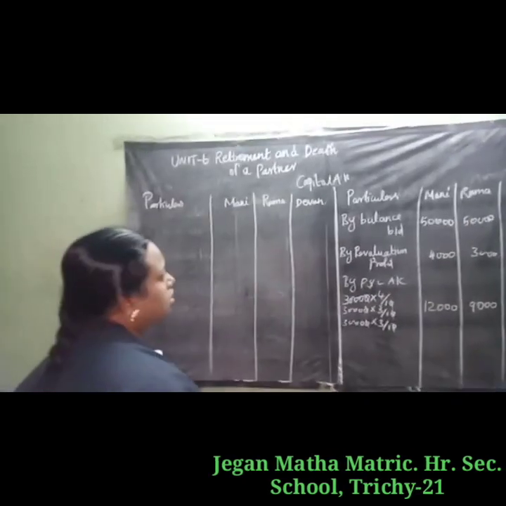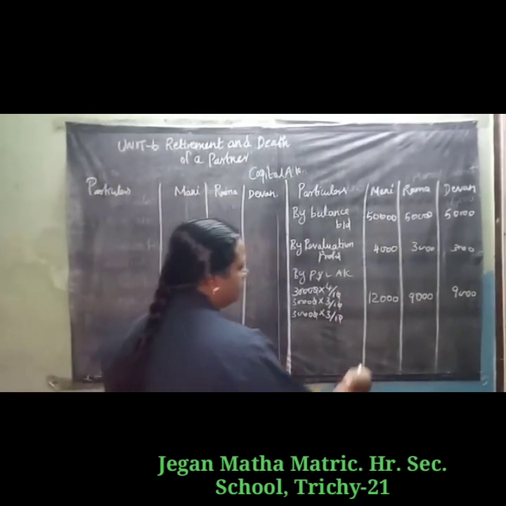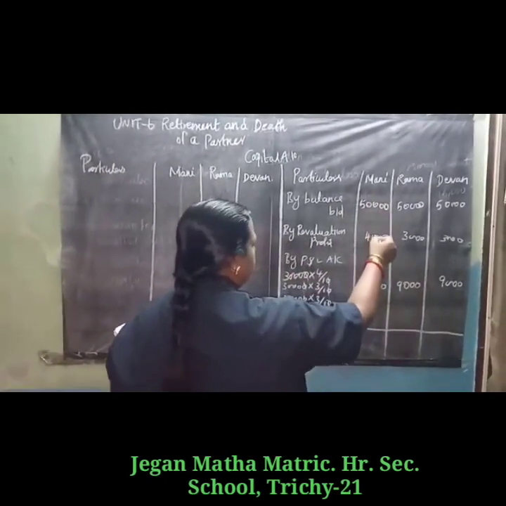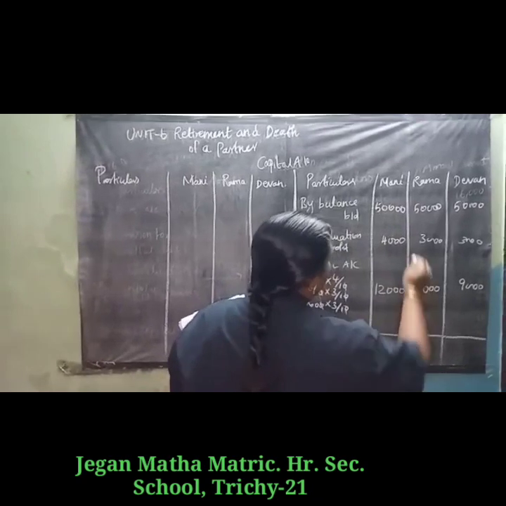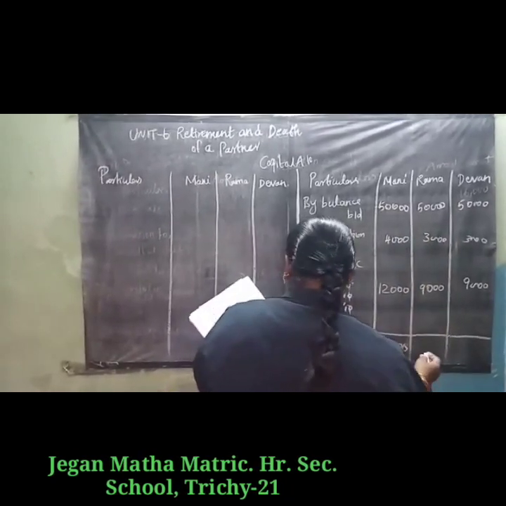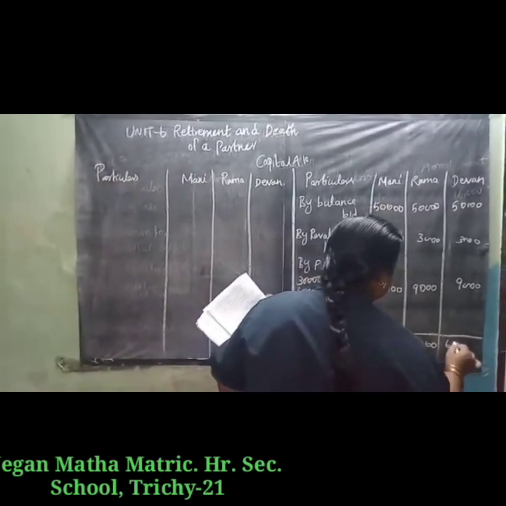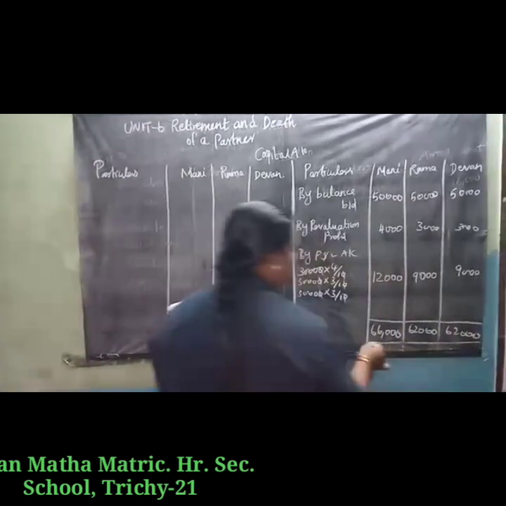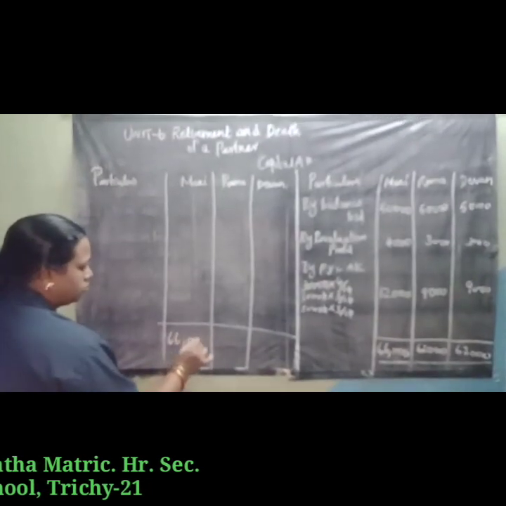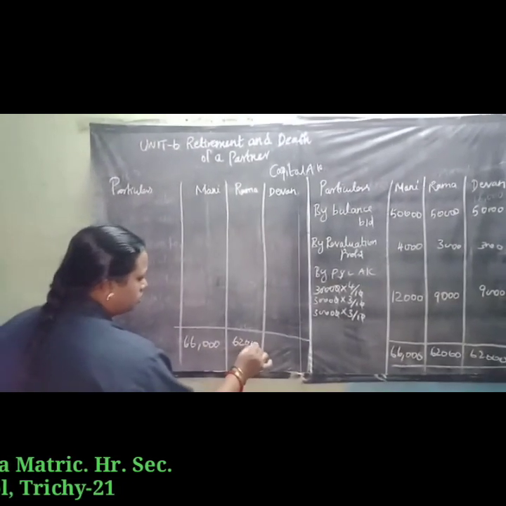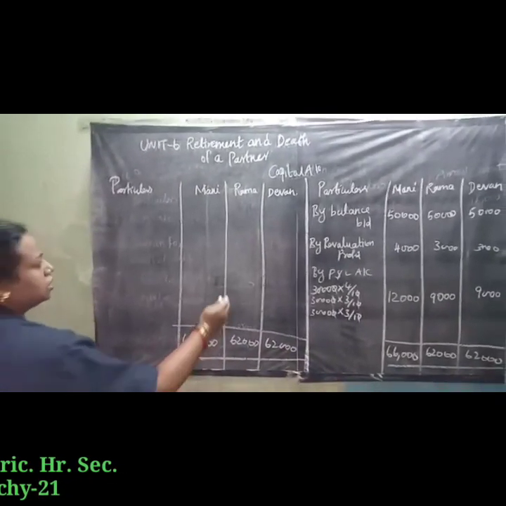Come to the debit side. There are no items here. So we add the credit side. Credit side: 50,000 plus 4,000 plus 12,000 is 66,000. Then 50,000 plus 3,000 plus 9,000 is 62,000, and the same amount 62,000. So bring it to the debit side: 66,000, 62,000 and 62,000.